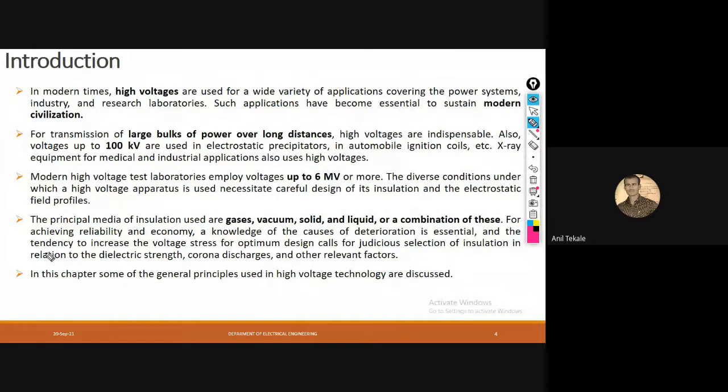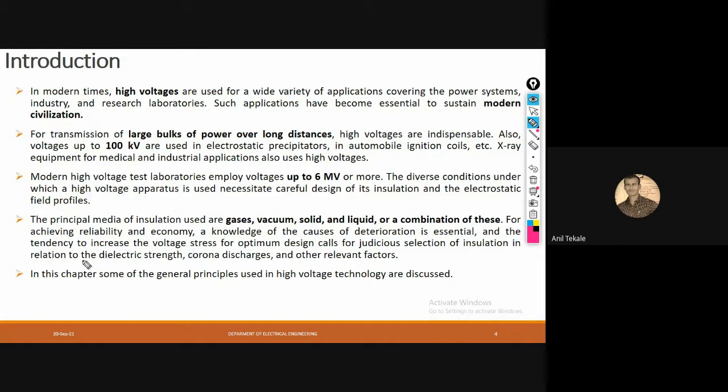Because that is used to necessitate careful design of the insulation as well as electrostatic field profiles. So this is about the high voltage applications.